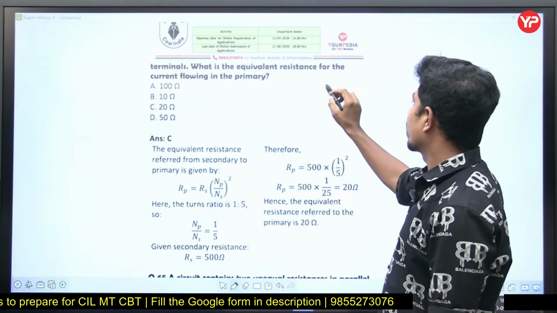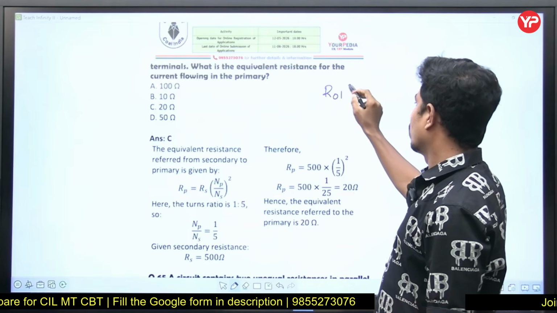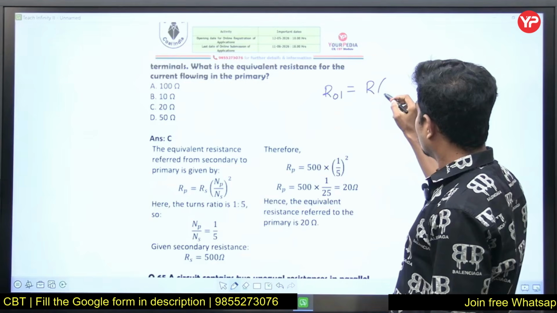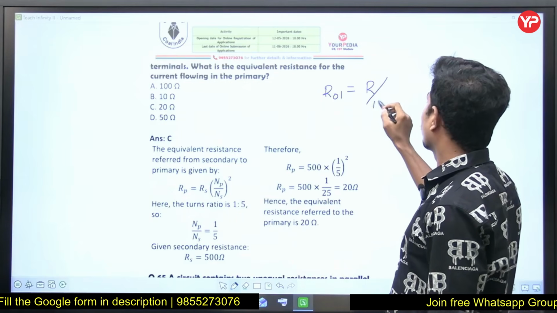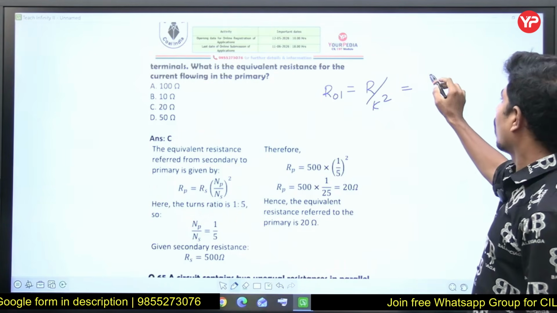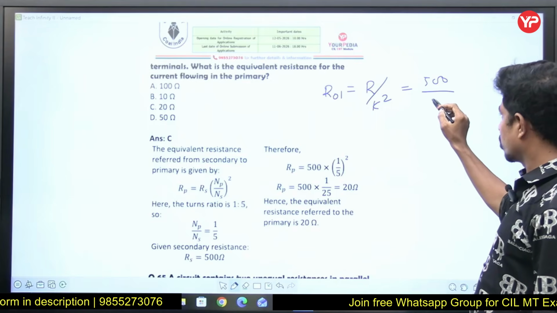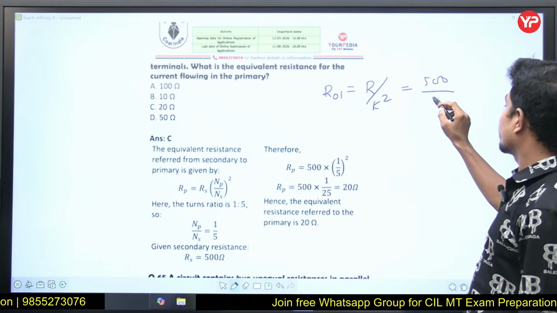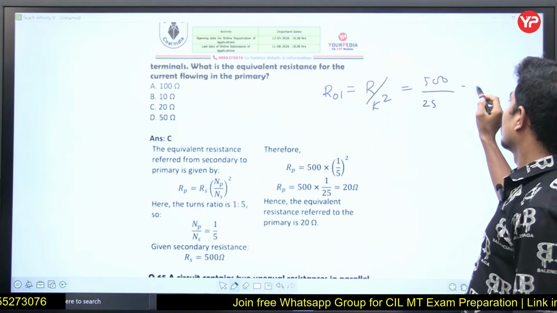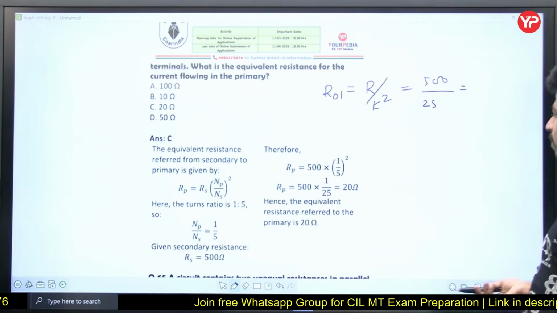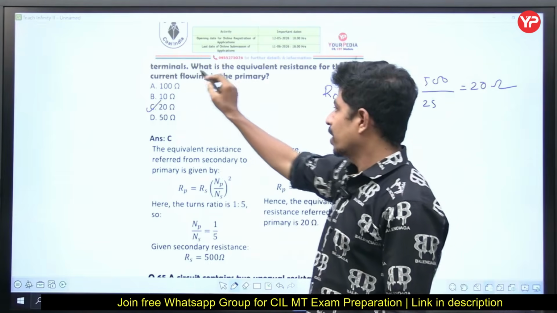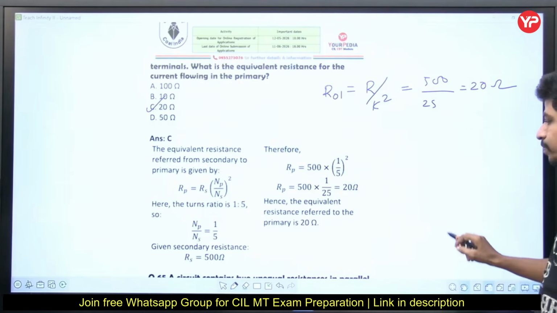When you refer from secondary to primary, it is R by k square. What is k? That is turns ratio, N2 by N1. How much is it? 1:5, so 5 divided by 1. 5 square is 25. 500 divided by 25 is the answer. The answer is 20 ohms. This is also a direct answer, right?